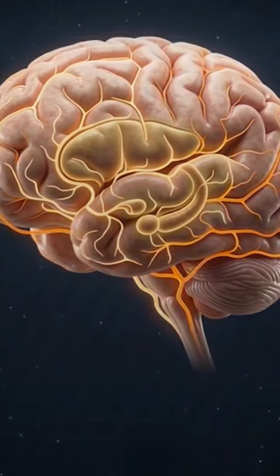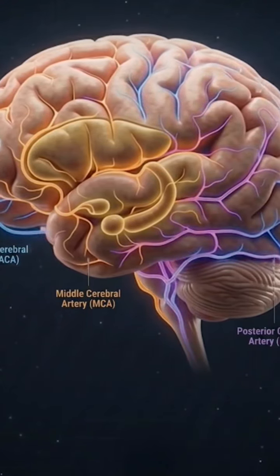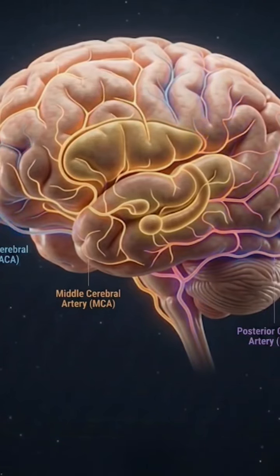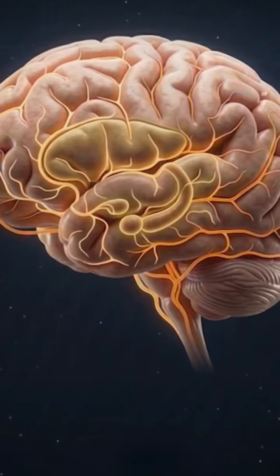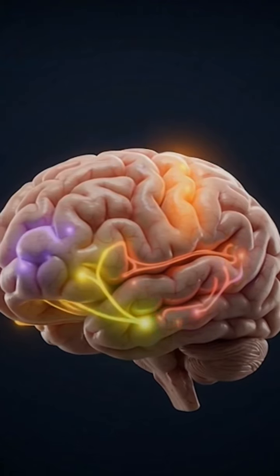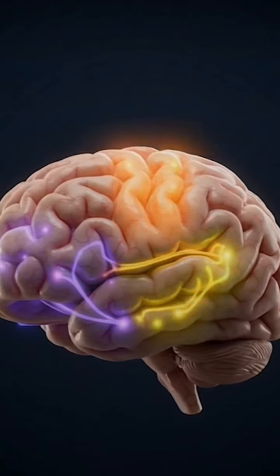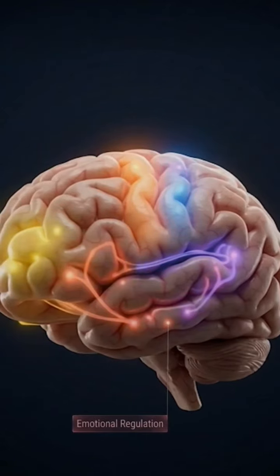The cerebral cortex receives blood supply from anterior, middle, and posterior cerebral arteries, ensuring metabolic support for continuous synaptic activity. Through widespread cortical and subcortical connections, the cerebral cortex enables voluntary movement, sensory perception, language, learning, memory, decision-making, and emotional regulation.